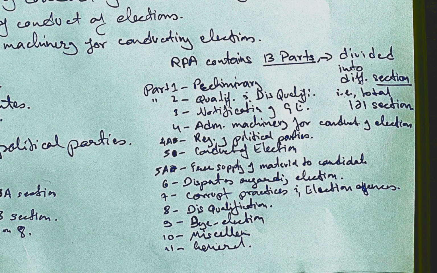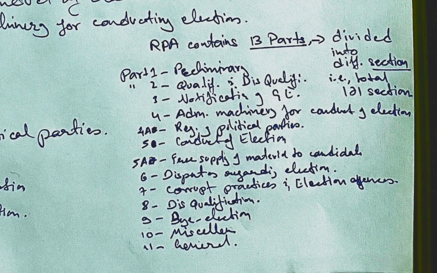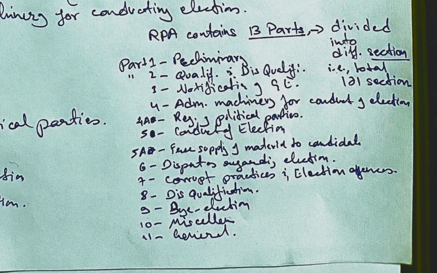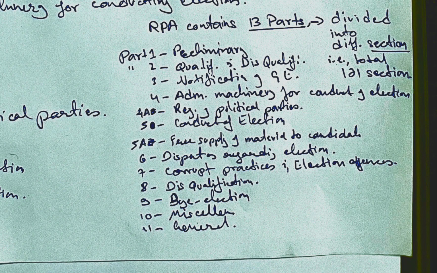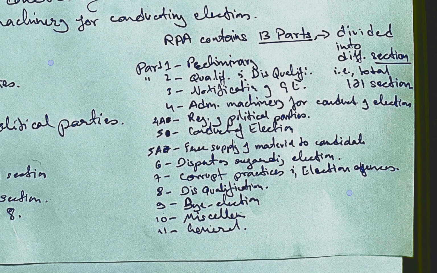The RPA 1951 contains 13 parts, which are further divided into various sections, totaling 171 sections. Part 1, preliminary. Part 2, qualification and disqualification. Part 3, notification of general election. Part 4, the administration for the conduct of election. Part 4A, registration of recognized political parties. Part 5, the conduct of the election. Part 5A, supply of material to candidates belonging to recognized political parties. Part 6, disputes regarding the election. Part 7, corrupt practices and electoral offences. Part 8, disqualification. Part 9, by-elections, Part 10, miscellaneous, and Part 11, general provisions under the RPA.